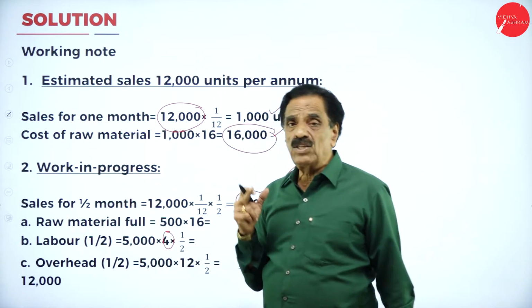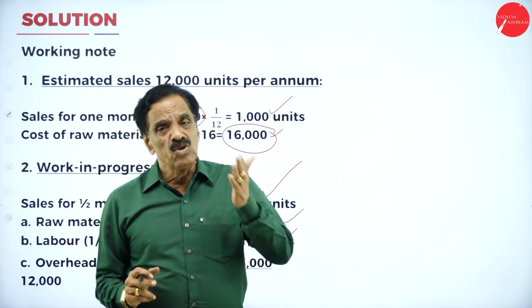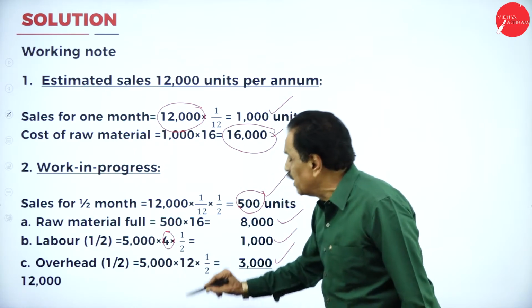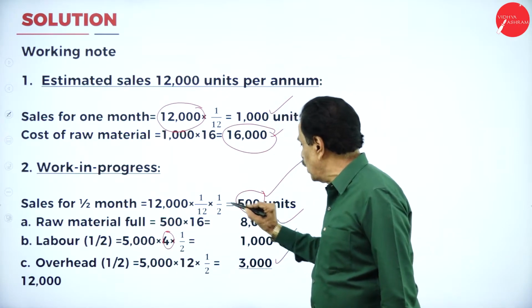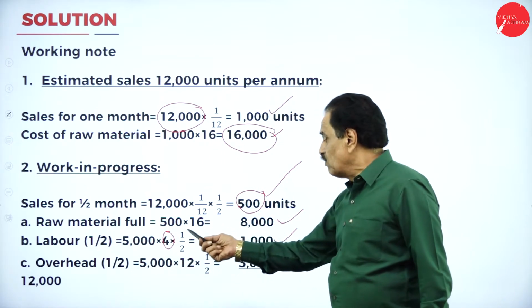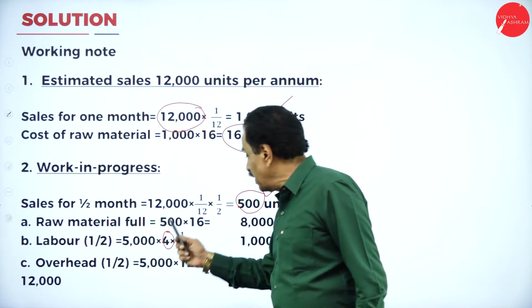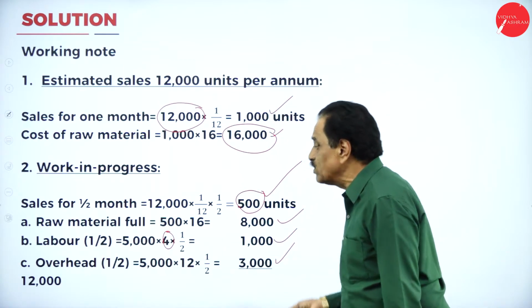Work in progress, I told you. In work in progress, you have raw material, labor, and overhead. Raw material goes at the full value. Here, half a month: 12,000 into 1 by 12 into half a month is 500 units. For raw material, take the full value, 8,000. Labor charge, take the half: 4 into half is 1,000.